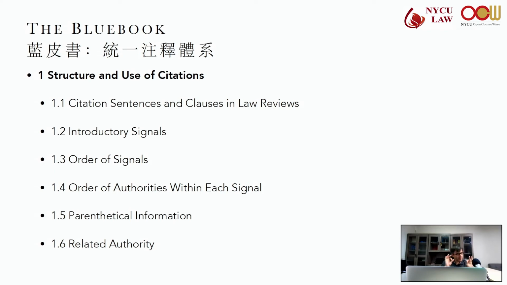Now, parenthetical information. So we use parenthetical information to explain a particular authority, the relevance of the authority. And it's especially helpful when its relevance isn't entirely clear, right?